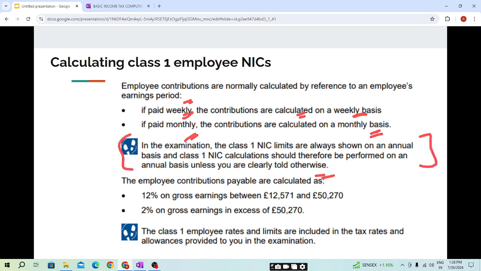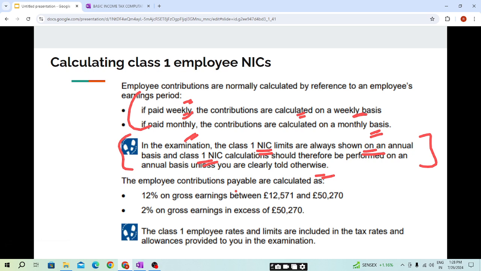So students, the NIC calculation will be based on an annual basis, but in the practical world, if we are paying the employee a weekly salary, then on a weekly basis we need to calculate the NIC. If we are paying the salary on a monthly basis, then we calculate the NIC on a monthly basis. But this is for the practical world. In our examination, the NIC limits provided will be on an annual basis, and the NIC also needs to be calculated on an annual basis. I hope this is clear.